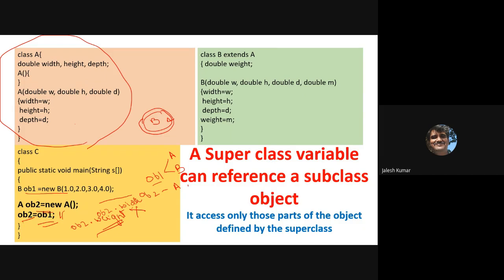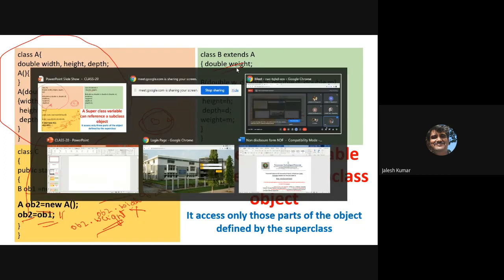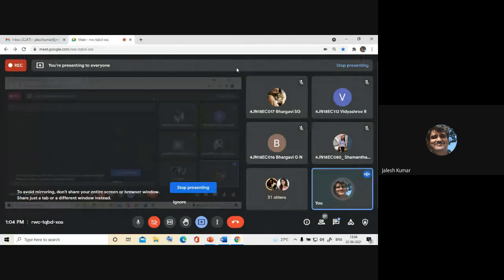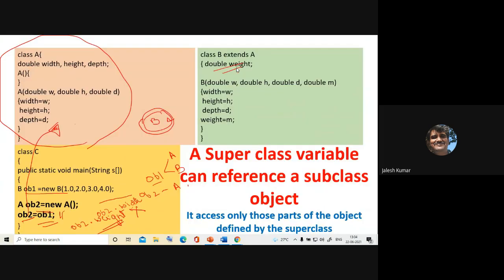OB2 is referring only to this particular part, so even though you assigned OB1, it is not possible to access this variable. That is the important thing you should know: even though it is inherited, when you refer to it through the superclass there is a limitation, defined by the superclass.